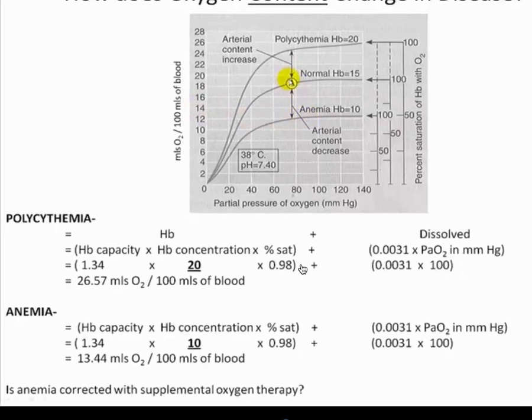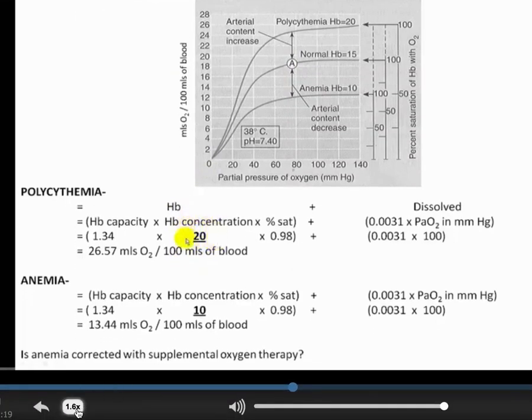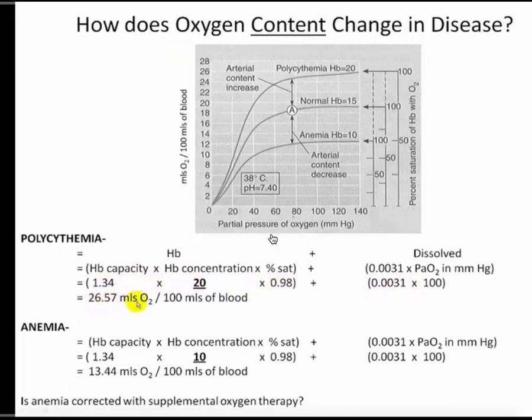So then the opposite of this we'll talk about is polycythemia. There are certain patients that have a blood disorder, and what happens in their case is they produce lots of red cells, and so their hemoglobin concentrations can go up significantly. In this example, it's gone up to 20, where a normal value is 10. And so if we do these numbers, 1.34 times 20 times 98%, plus the dissolved oxygen, we get 16.57 mLs of oxygen per deciliter of blood.